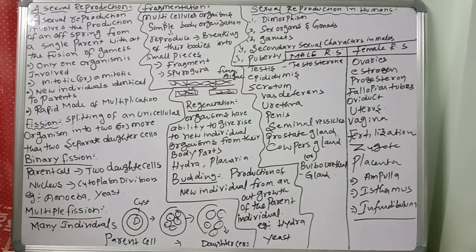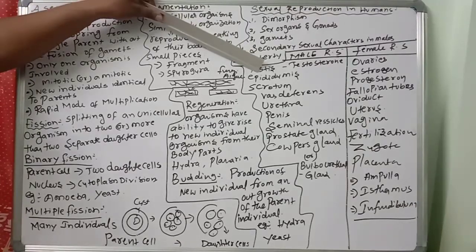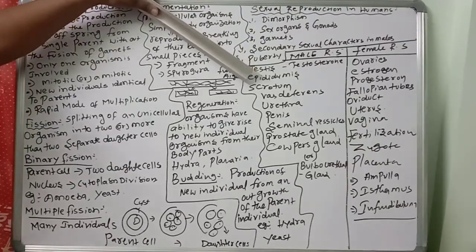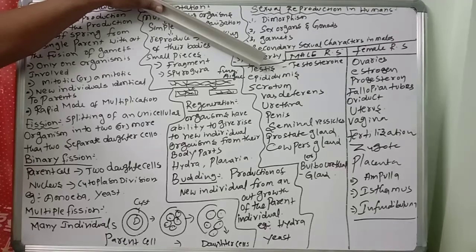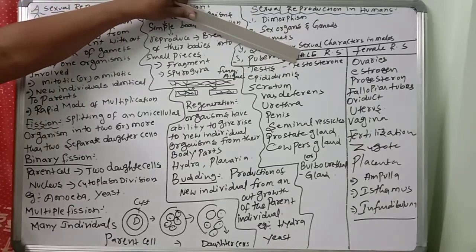The human male reproductive system consists of testes. The human male possesses two testes, primarily reproductive, lying outside the abdominal cavity. The two testes are male gonads. They produce the gametes, sperms, and the male sex hormone, testosterone.